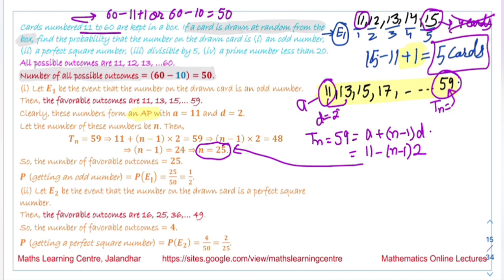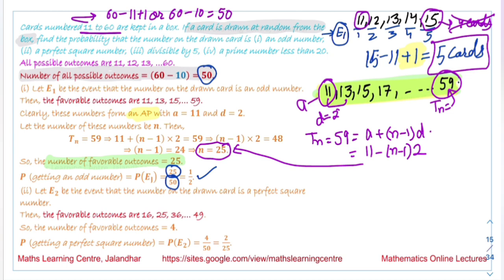So we are saying that the number of favorable outcomes is 25. That is, the odd numbers from 11 to 60, there are 25 numbers. So the answer for probability we will get is equal to the number of favorable outcomes, 25, over the total number of outcomes, 50. So the answer we are getting is equal to 1 by 2.